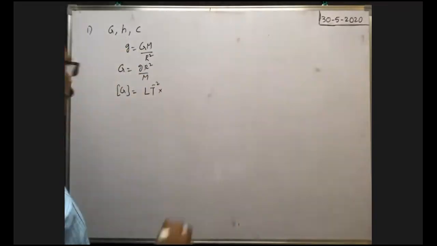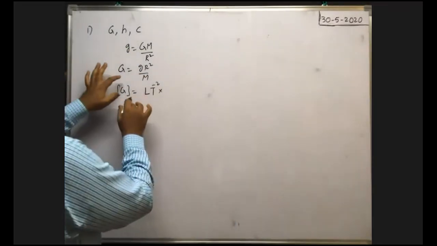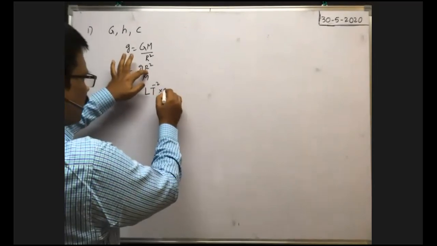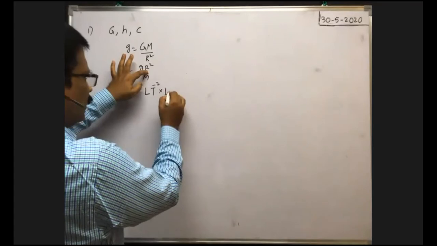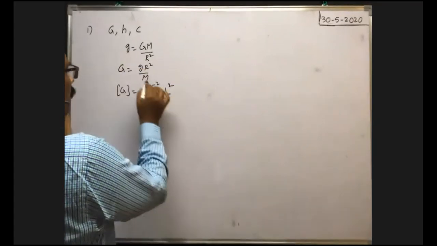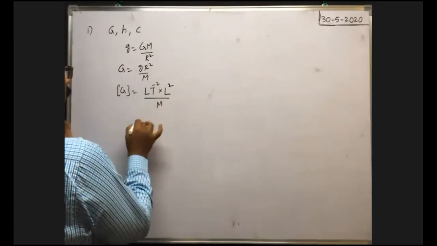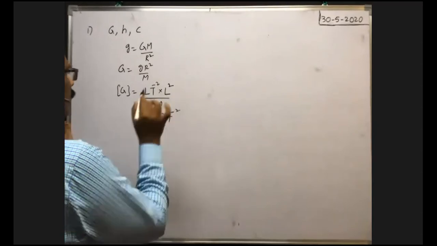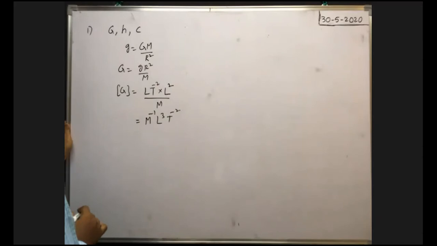So the dimension formula of G is equal to the dimension formula of small g, L T to the power of -2, times the radius of the earth, which is length, L square, divided by the mass of the earth, capital M. Therefore, M inverse L cube T to the power of -2 is the dimension formula of the universal gravitational constant.